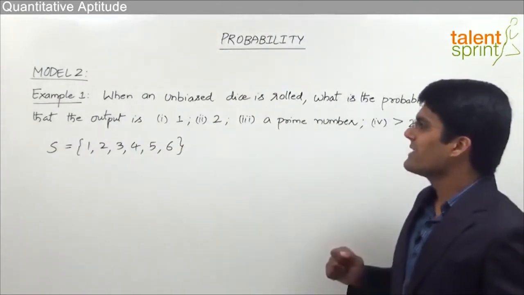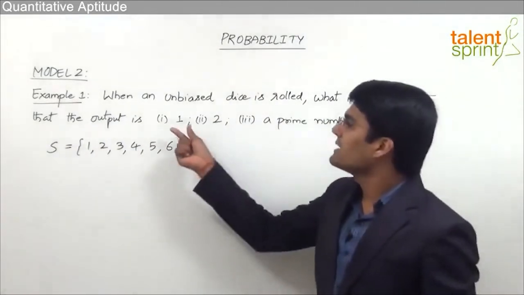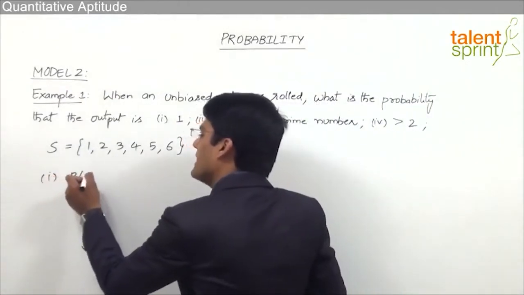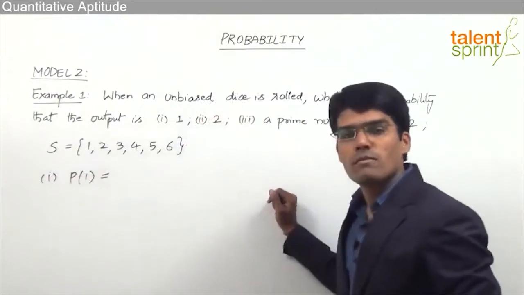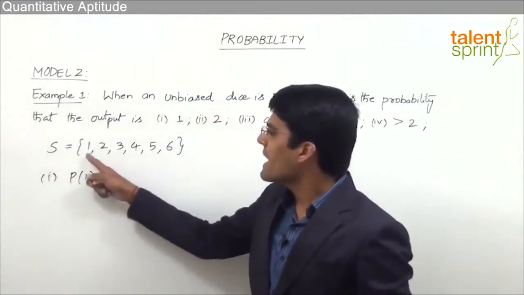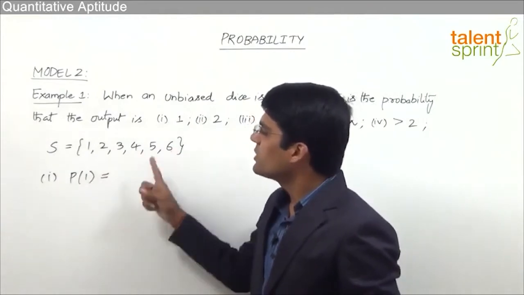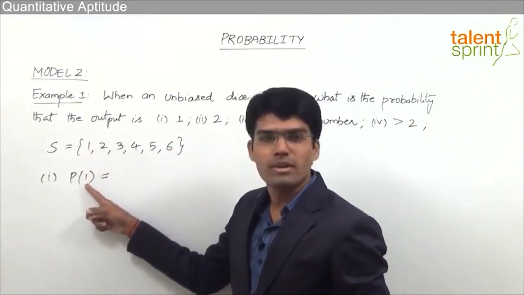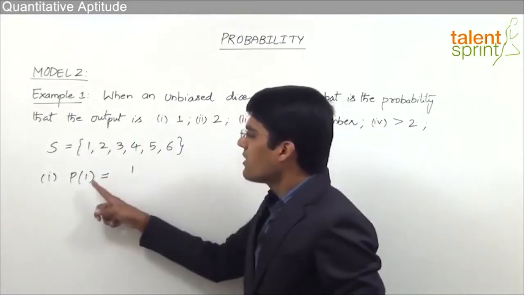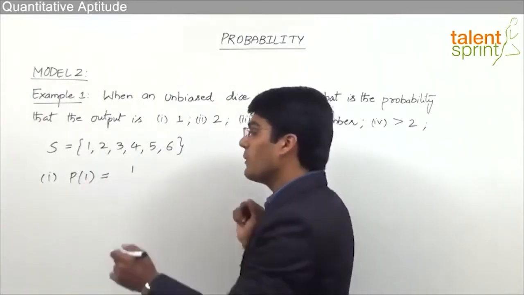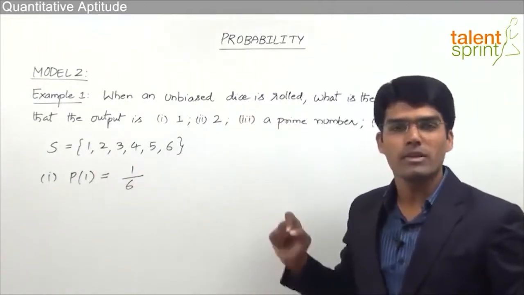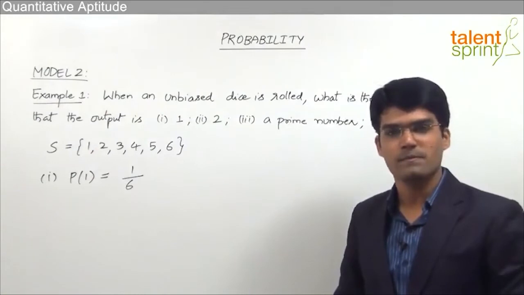Now the first question here says, what is the probability that the output is 1? We know that the probability of any event is the number of outcomes which are in favor of that event divided by total number of outcomes. Now from the sample space, we see that there is only one possible way of getting the output as 1. So we can say that the number of outcomes which are in favor of the output as 1 is 1 divided by the total number of outcomes here is 6. So the probability of getting the output as 1 is equal to 1 by 6.